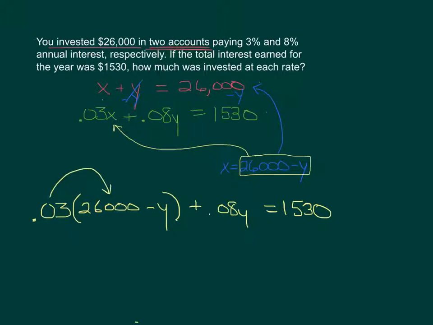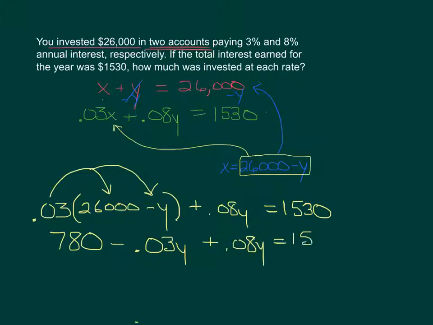Going to distribute that to both of those. 0.03 times 26,000, and then 0.03 times negative y. Put together our like terms. We've got 780 plus 0.05y equals 1530.